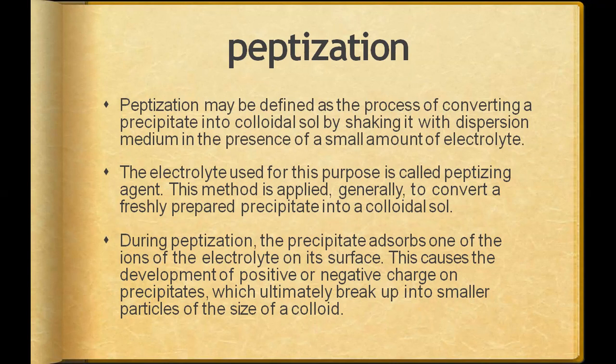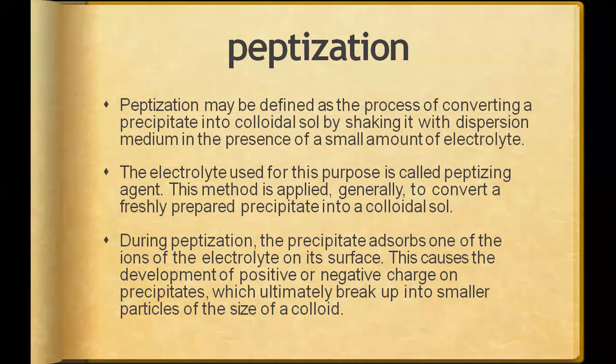If you give it rest time, it may solidify, maybe the molecules bind together with a bond or some force of attraction. So this method is applied as soon as the precipitate forms at the bottom. You add the electrolyte and start shaking it. It goes directly back into the dispersion phase and makes the colloidal solution.